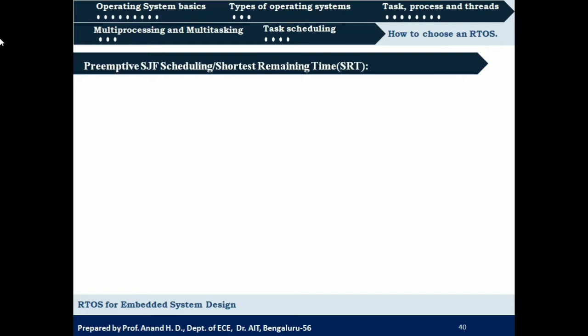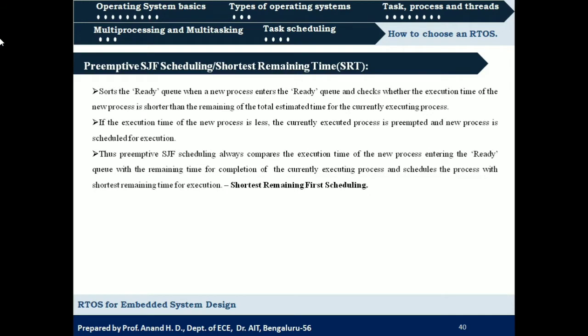What does it say? It sorts the ready queue when a new process enters the ready queue and checks whether the execution time of the new process is shorter than the remaining time of the total estimated time for the currently executing process. If the execution time of the new process is less, then the currently executing process is preempted and the new process is scheduled for execution. We've already seen what shortest job first is, right?